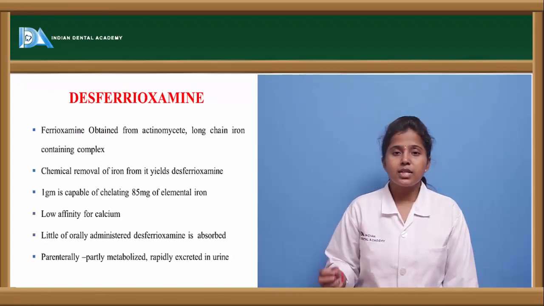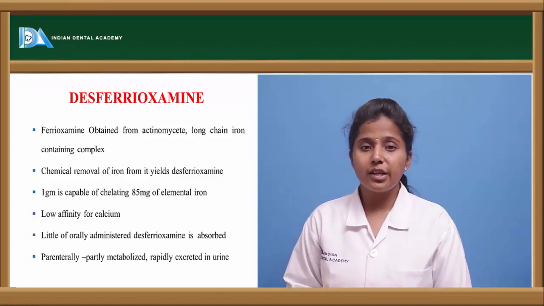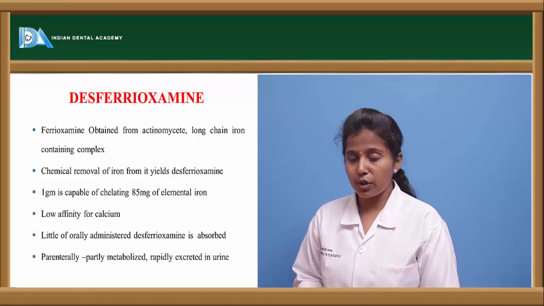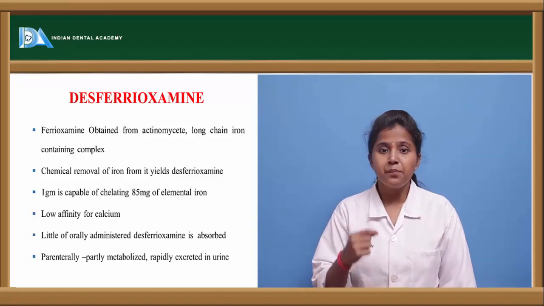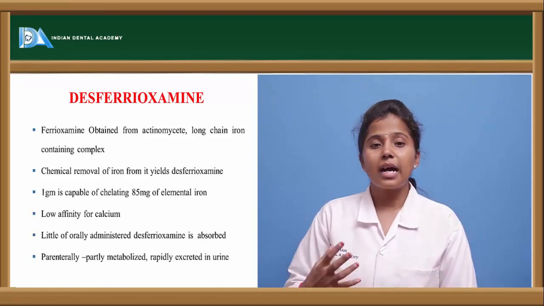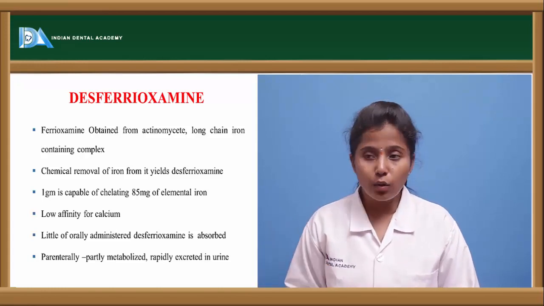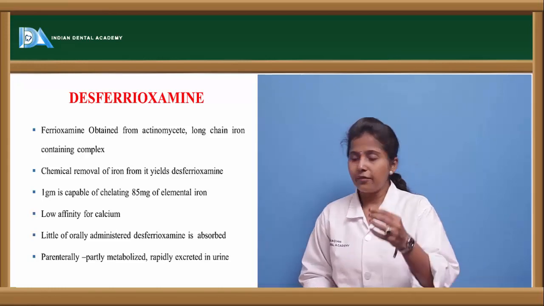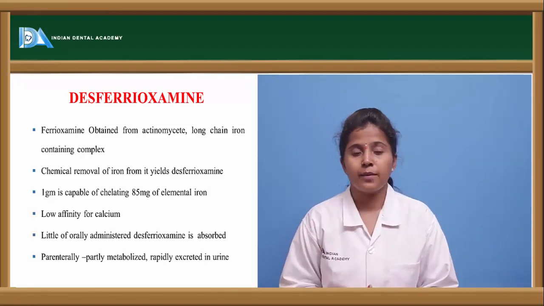The other compound is desferoxamine. Desferoxamine is a chelating agent which is used in iron poisoning, and it is given in the dose of 1 mg per kg, but it has low affinity to calcium. So this iron cannot replace the calcium. It has very low affinity to calcium, and if it is administered in a small dose orally, it is absorbed in the body.